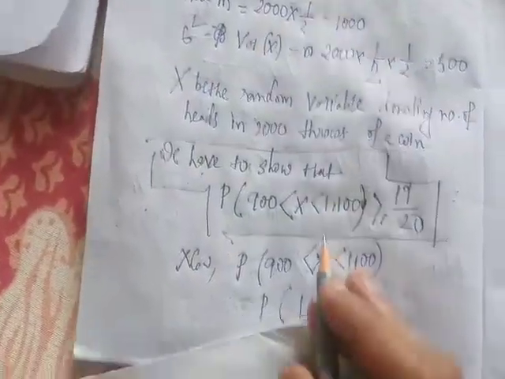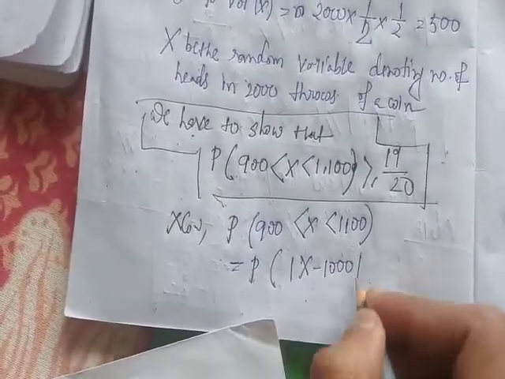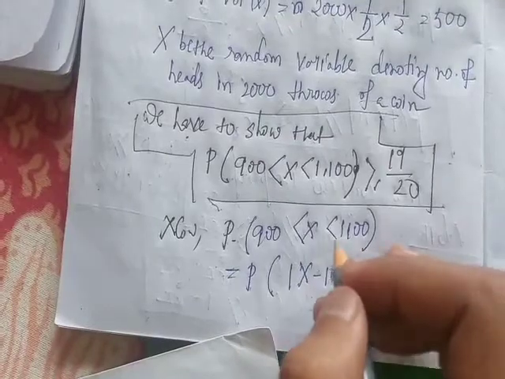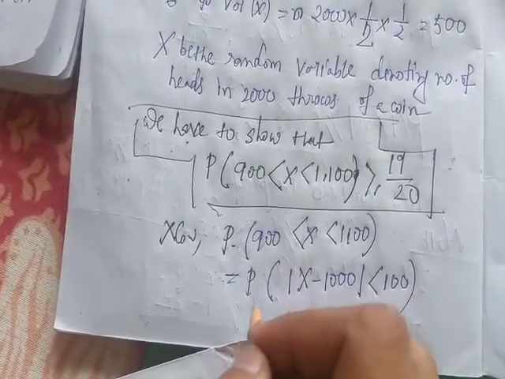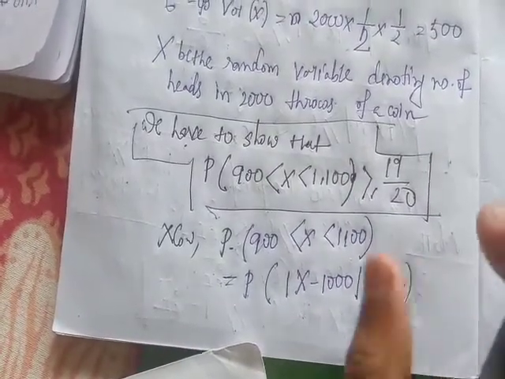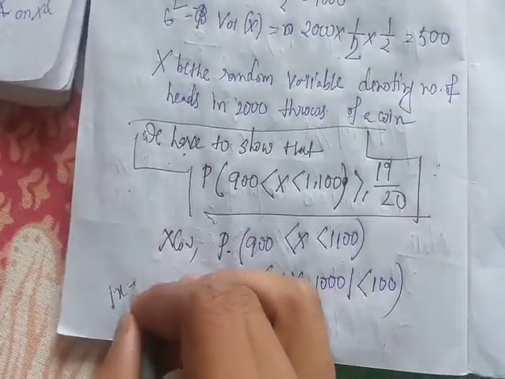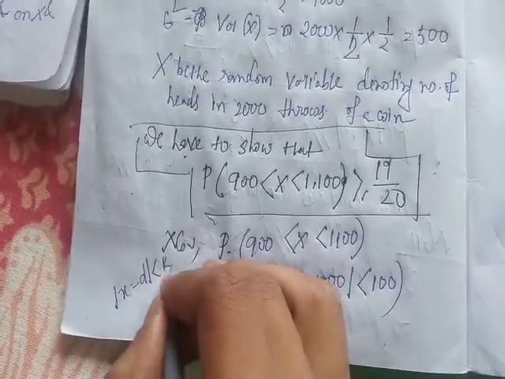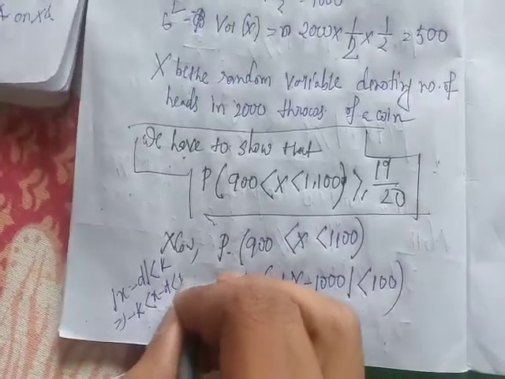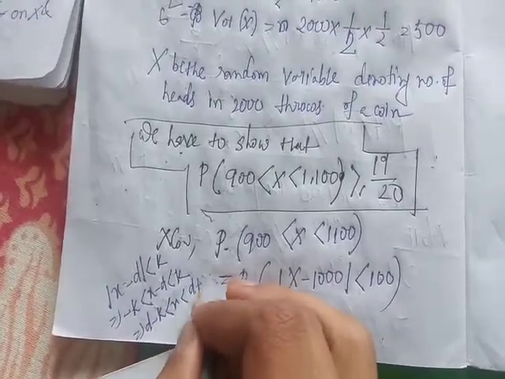This equals probability of modulus x minus 1000 less than 100, since modulus x minus d less than or equal to k implies d minus k less than x less than d plus k.